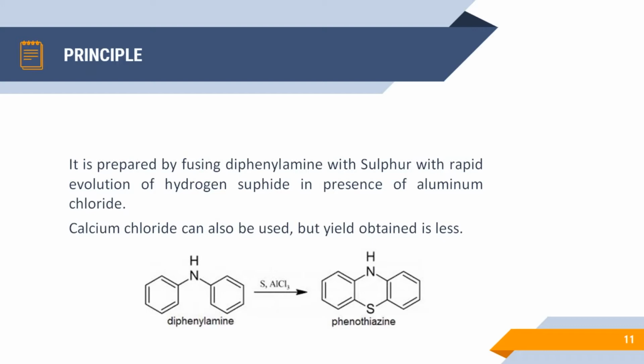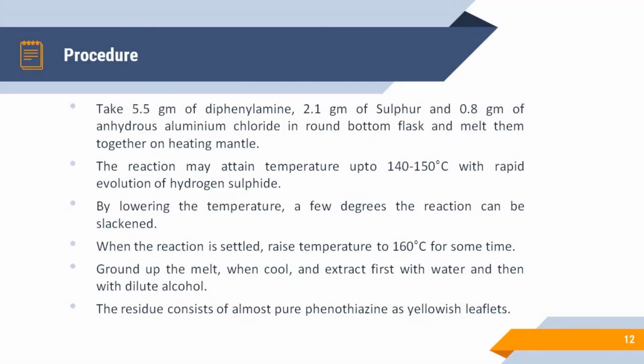Now let us see the procedure. We have to take 5.5 gram of diphenylamine, 2.1 gram of sulfur and 0.8 gram of anhydrous aluminum chloride in the round bottom flask, and then we are going to melt them together on the heating mantle. So we are going to perform the heating in a heating mantle. We are using a round bottom flask because it will allow uniform heating. That is why we are going to use a round bottom flask.